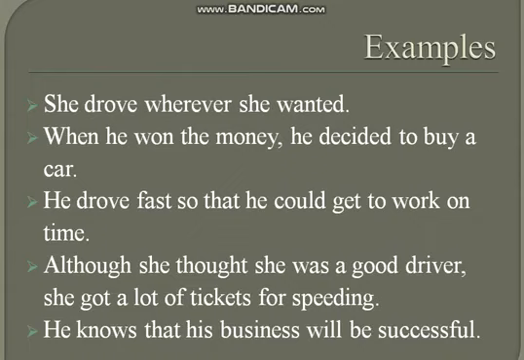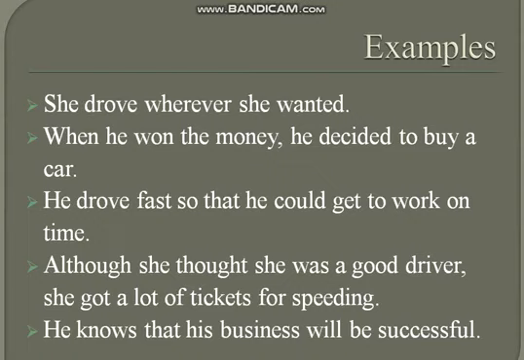He drove fast so that he could get to work on time. Here again you can see he drove fast. It is the main clause. So that he could get to work on time is the subordinate or the dependent clause, which is depending on the main clause. Although she thought she was a good driver, she got a lot of tickets for speeding.